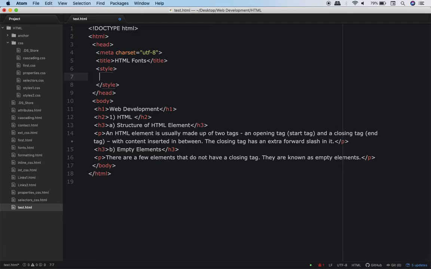Answer a very simple question: over here, the styling was applicable to which HTML elements? By the way, I'm not using the word elements just like that. When I say elements, I mean something.